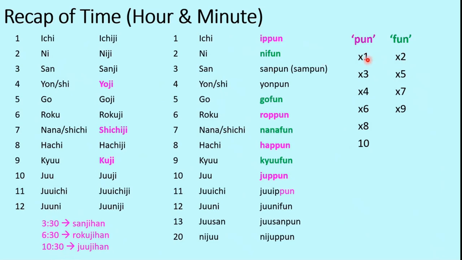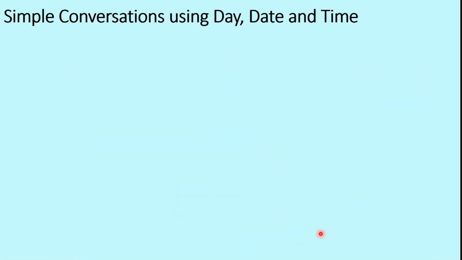Using this, we have 1 minute as ippun, 2 minutes nifun, 3 minutes sanpun, 4 minutes yonpun, 5 minutes gofun, 6 minutes roppun, nanafun, happun, kyuufun, juppun, and so on up to nijuppun. So this is how hour and minute will be represented in Japanese. We have studied all these earlier. This was just a recap.